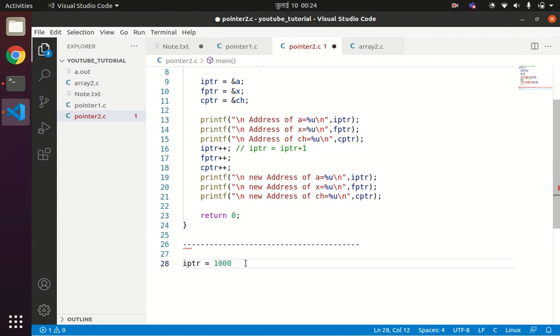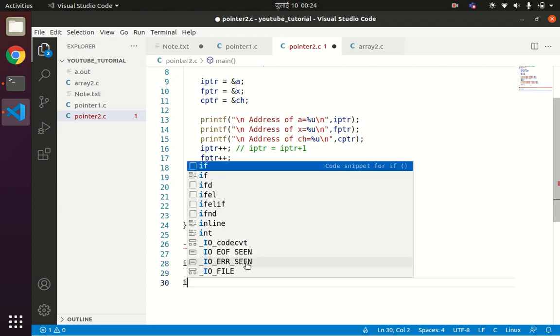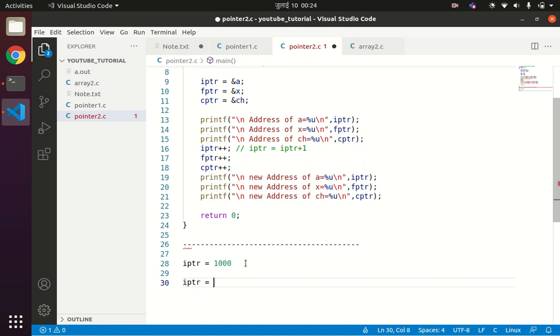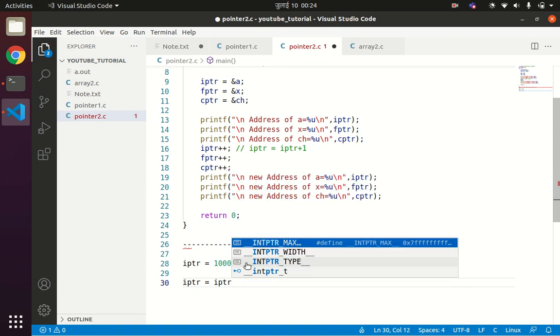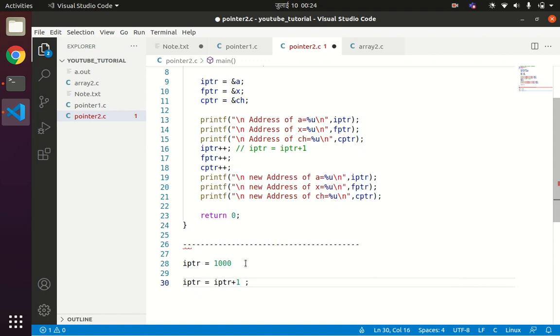So when you increment the IPTR by 1, or IPTR equals IPTR plus 1, since IPTR is not a normal variable, it is a pointer variable and it stores addresses. So when you increment the address, it will be incremented by the total number of bytes. So here, when you write IPTR equals IPTR plus 1,